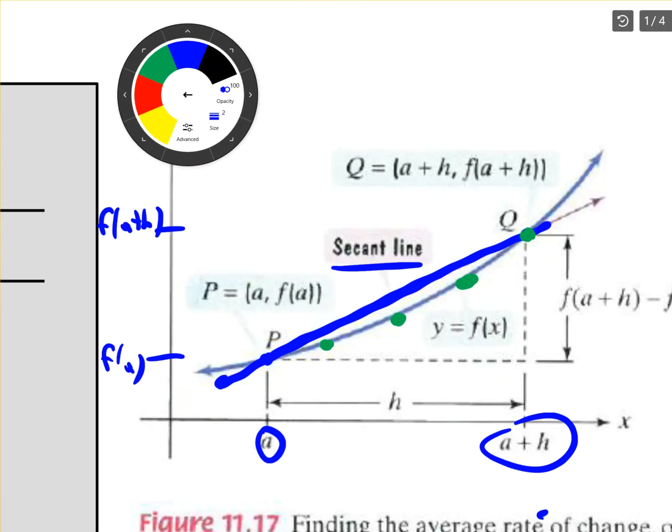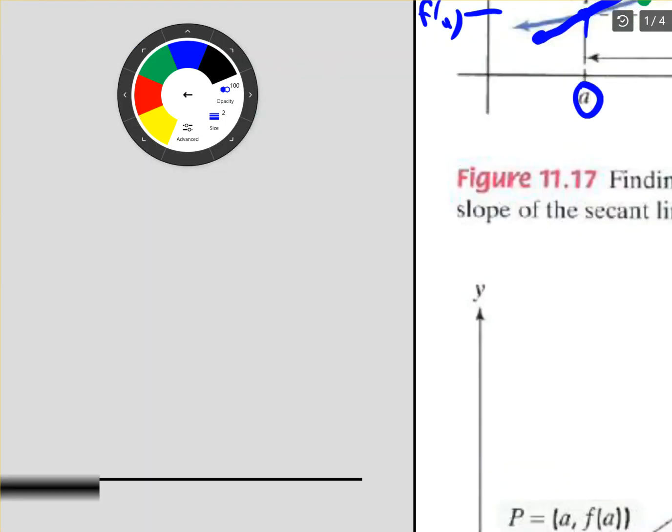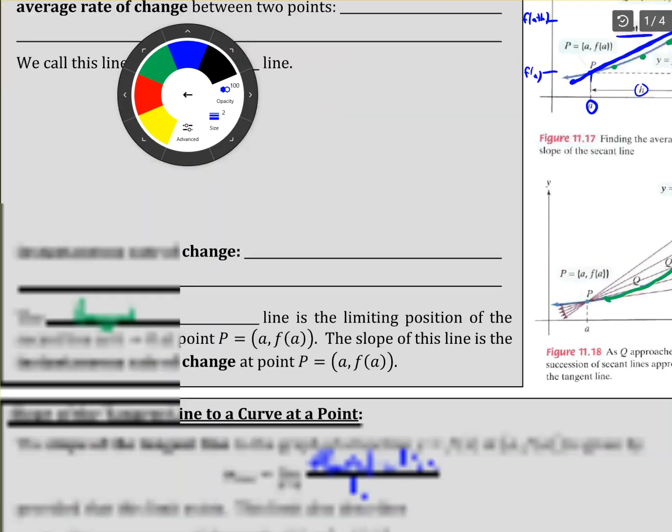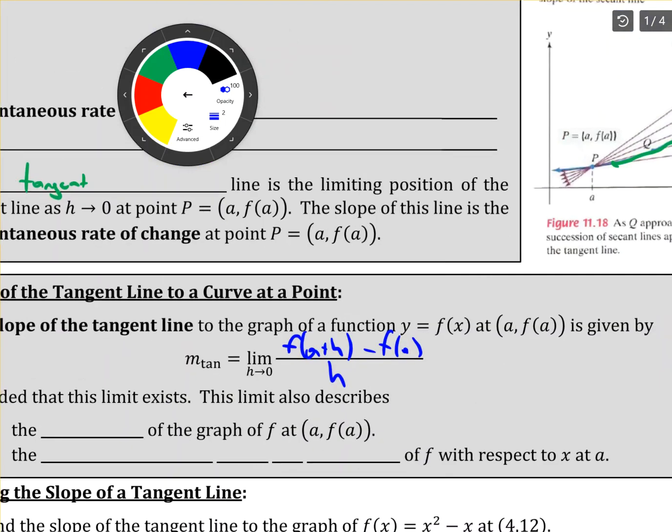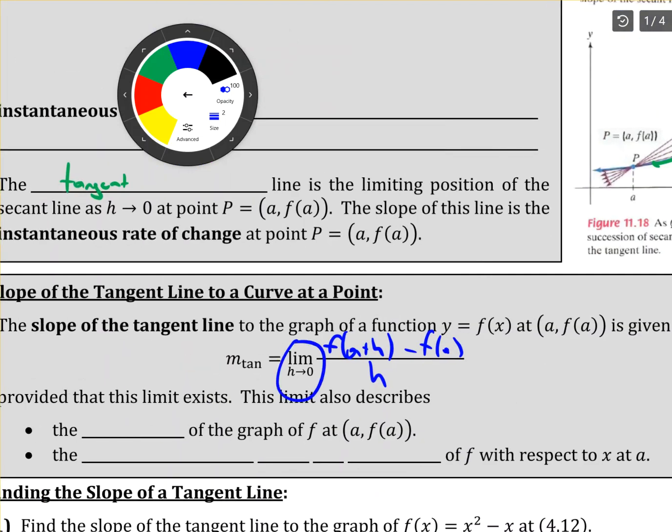Take a, plug it into our function, we get f of a. Take a plus h, plug it into our function, we get f of a plus h. So this distance here is f of a plus h minus f of a, and this distance here is a plus h minus a, which is just h. So the slope of that secant line is f of a plus h minus f of a over h, the formula we were talking about over here. What makes it a tangent line is this limit as h goes to 0.